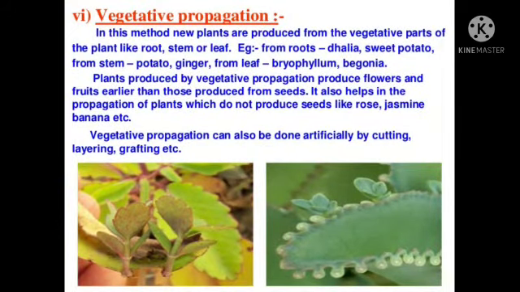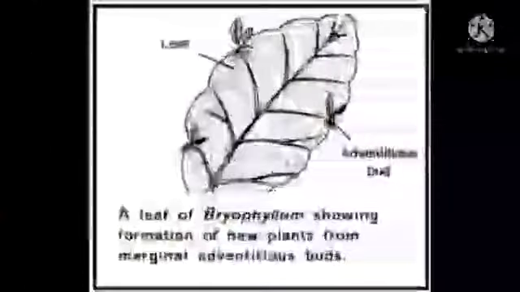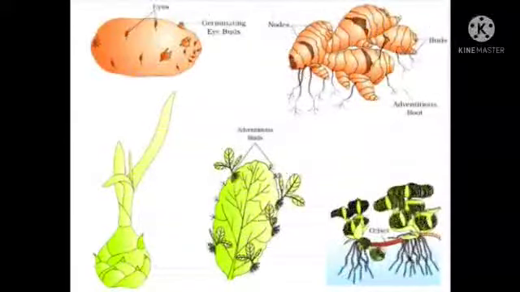Next, we will discuss vegetative propagation. In this method, new plants are produced from the vegetative part of the plant, like root, stem, or leaf. Example, from root, dahlia, sweet potato; from stem, potato, ginger; from leaf, bryophyllum.